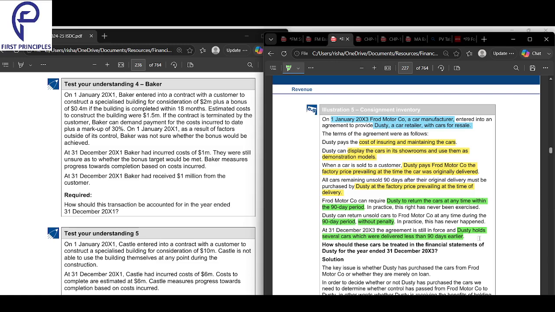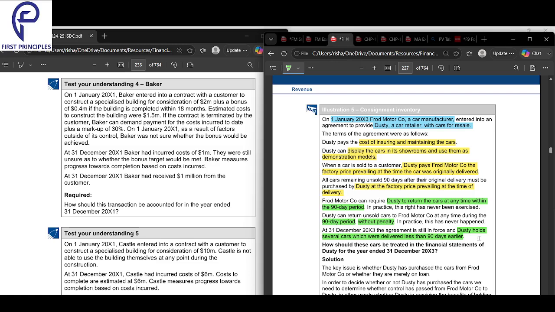If Dusty sells off the car, then he will pay back Ford Motors at the initial contract pricing. But if Dusty doesn't manage to sell anything up to 90 days, then he has to buy it off Ford. Within the 90-day period, Ford has full control. He's just letting the retailer hold the car in the meantime. So Ford has the authority to take back the cars at any point, and even Dusty can return the cars within the 90 days. It's a flexible period.